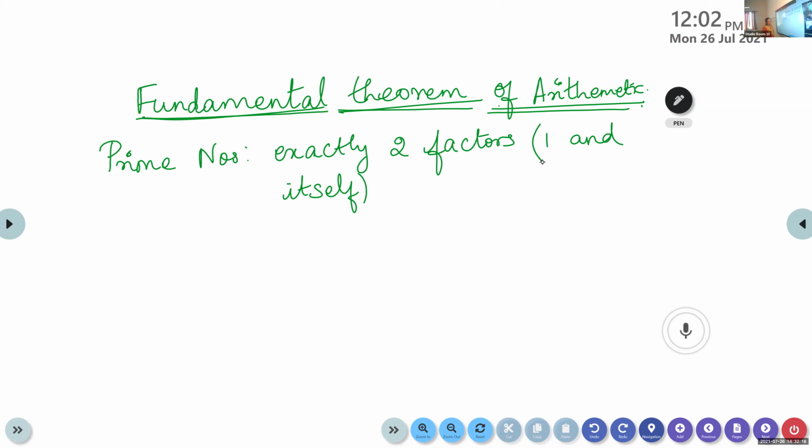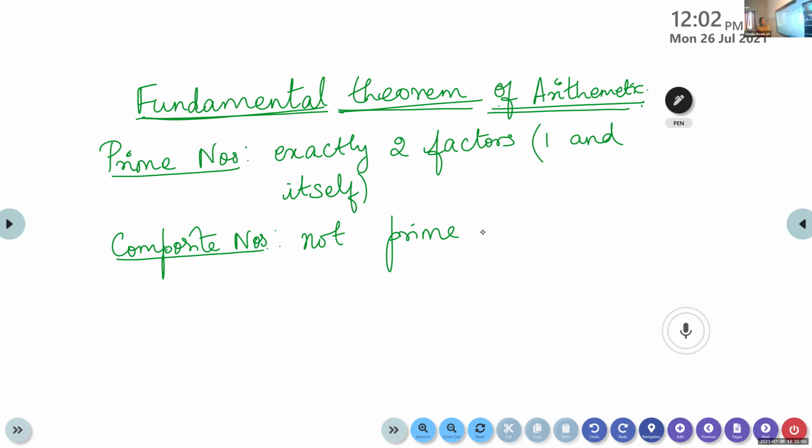Can you give the prime numbers? 7, 13, 2, 17, yes. What about composite numbers? Numbers other than prime numbers. Numbers which are not prime are called composite numbers. For example, 26, 35, and so on.